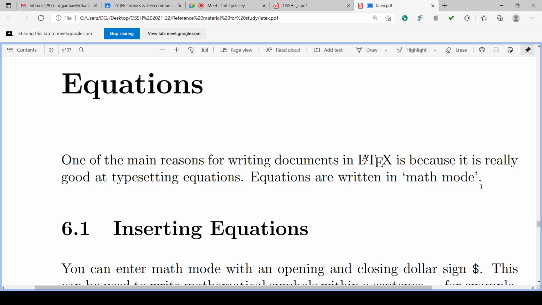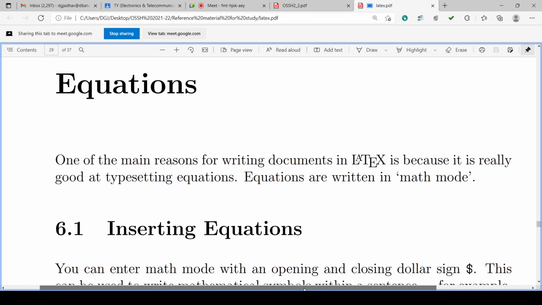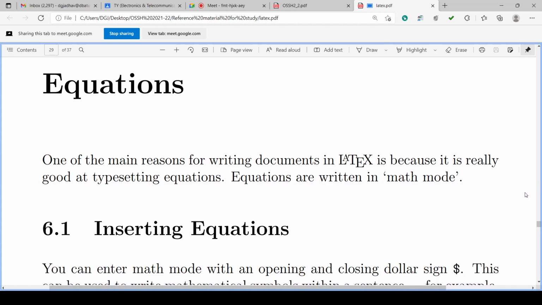So it is a document editing software, and we have seen various facilities in that: programming, coding. In continuation, we have started equation writing in the document. Technical documents require equations to write.